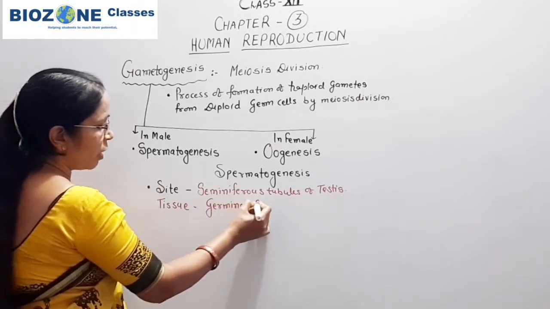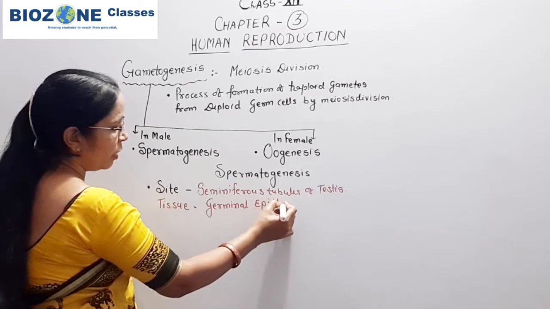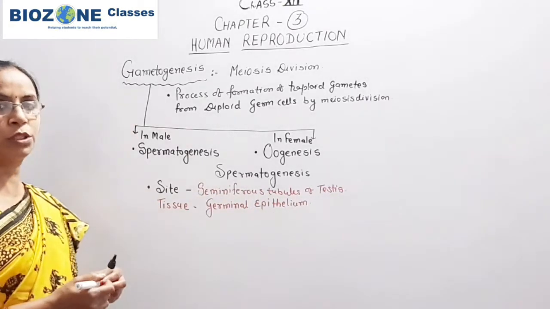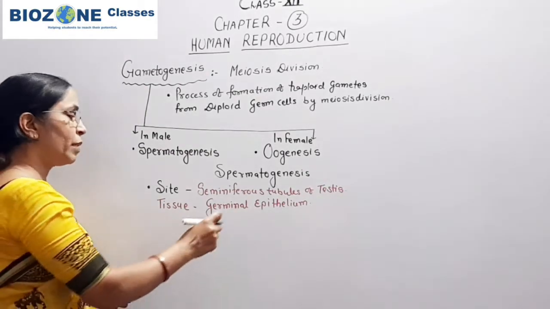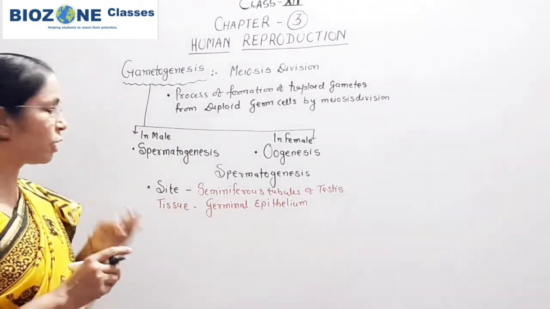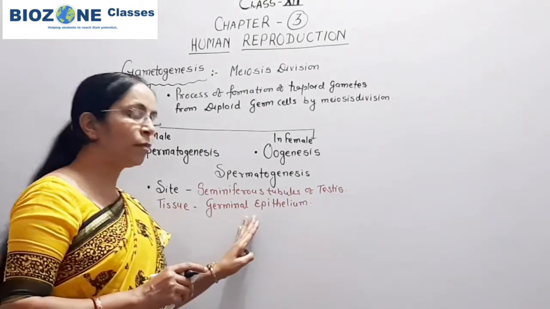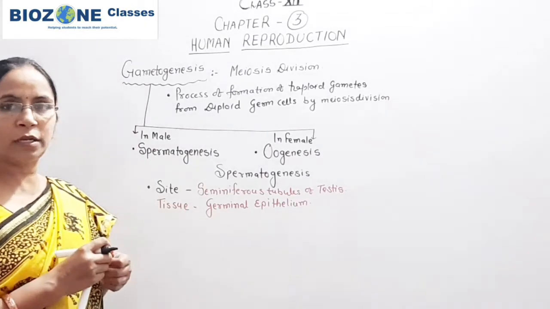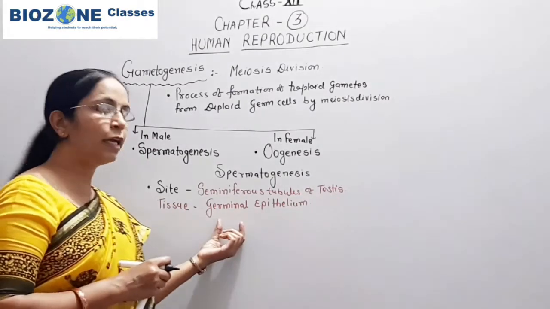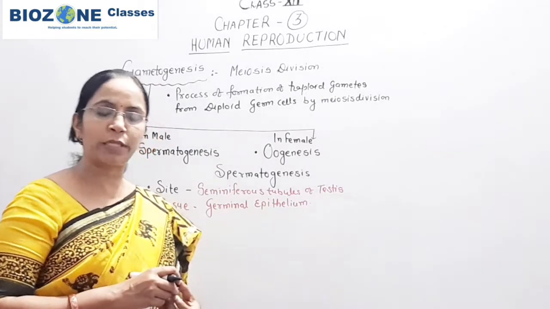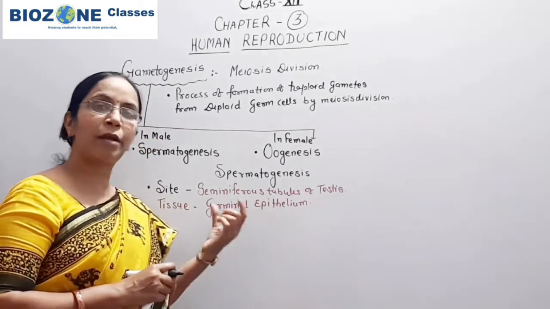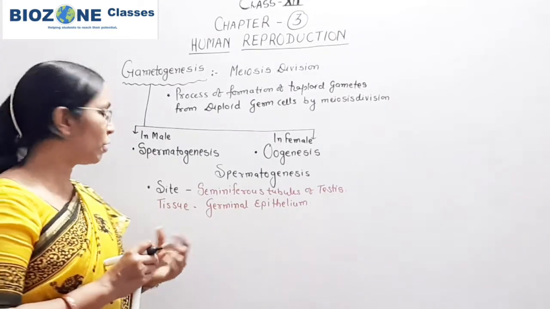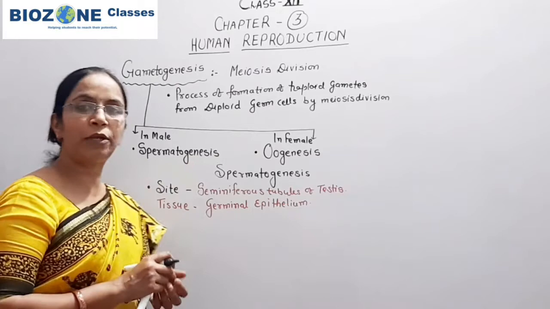This germinal epithelium is mainly responsible for the process of spermatogenesis, and the germinal epithelium shows, as you already studied in previous sessions, the germ cells or primordial germ cells. Sertoli cells are also present, but only the germ cells or primordial germ cells of the germinal epithelium undergo spermatogenesis.